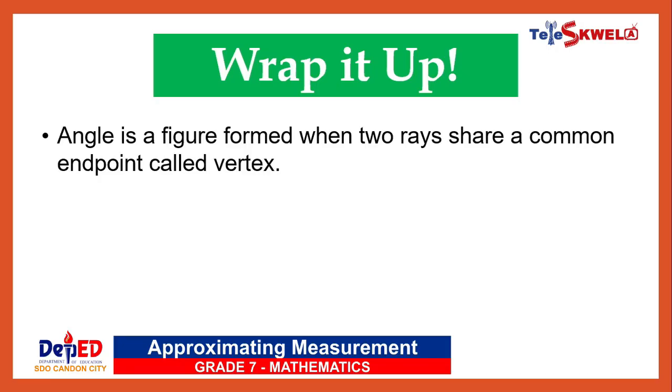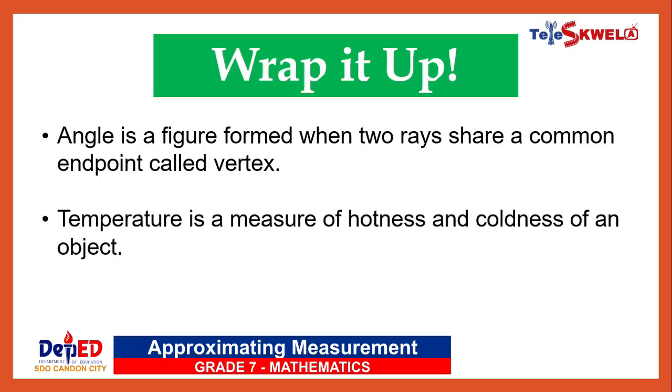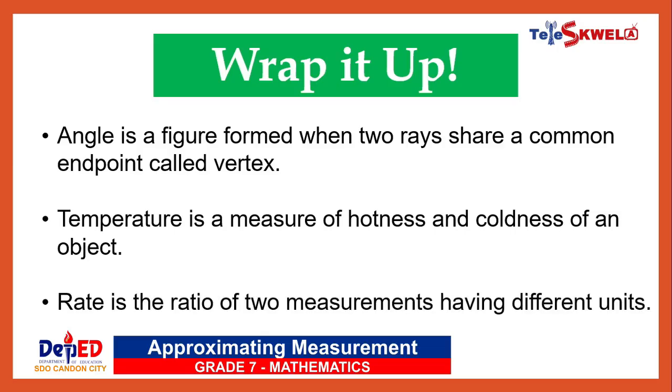Angle is a figure formed when 2 rays share a common endpoint called vertex. Temperature is a measure of hotness and coldness of an object. Rate is the ratio of 2 measurements having different units.